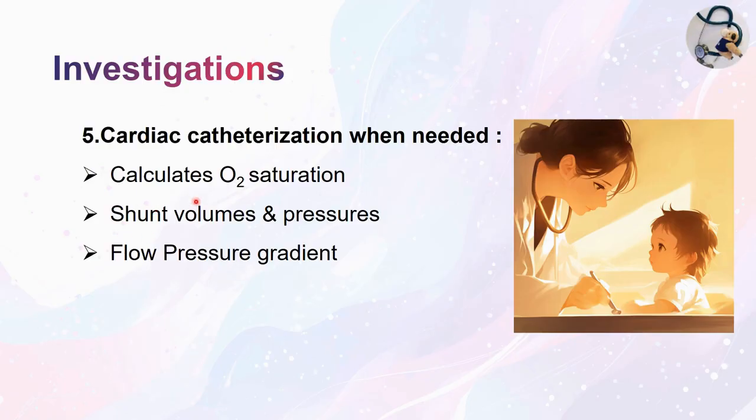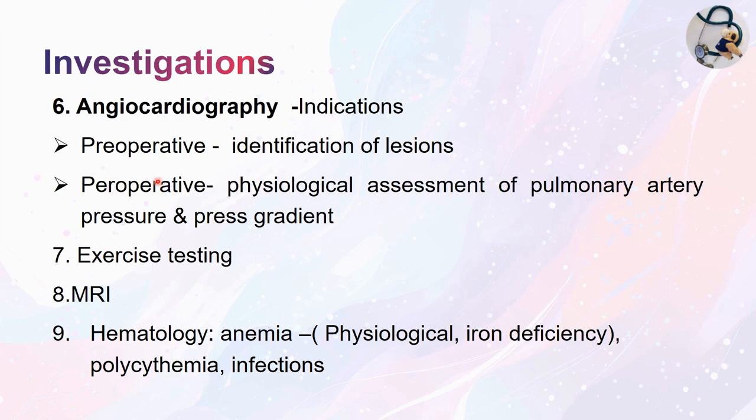Number 5, investigation cardiac catheterization. This is not done in all cases, only where it is needed. This calculates oxygen saturation, shunt volumes and pressures. Flow pressure gradient can be detected. Number 6, investigation angiography.